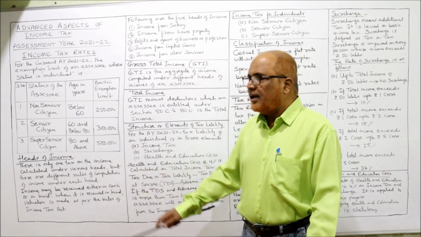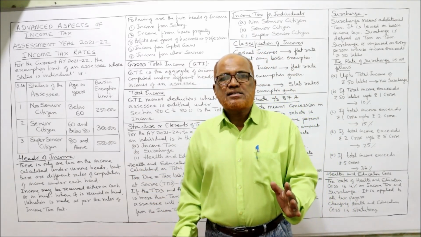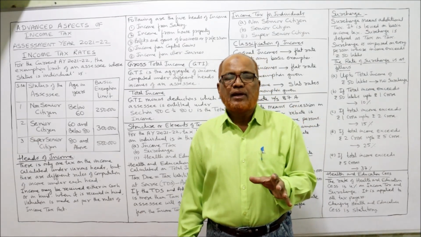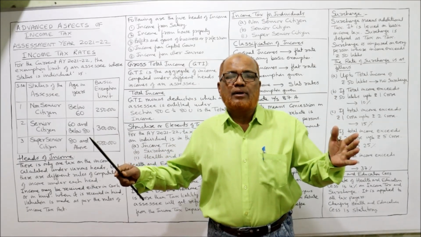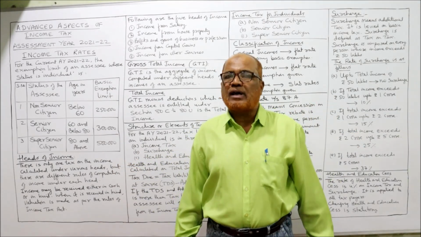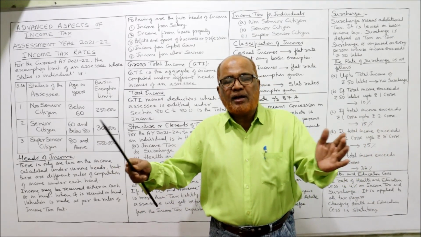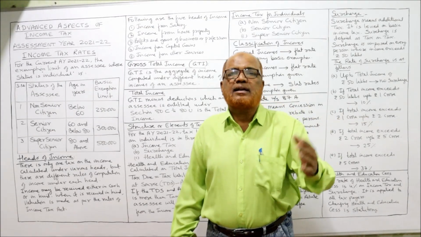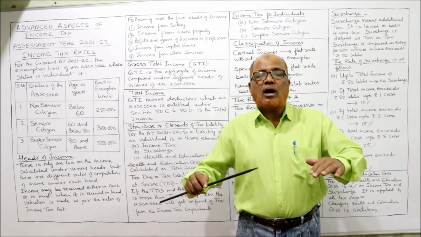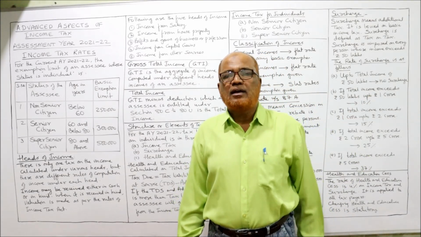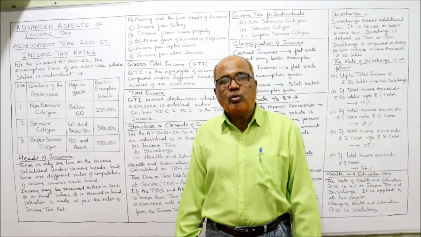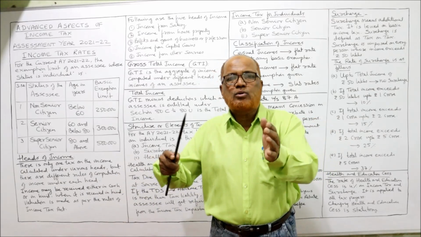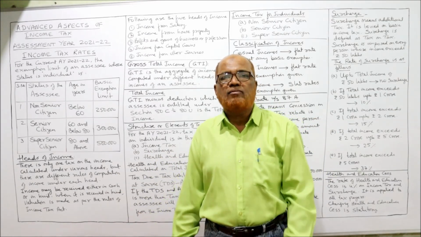That's the first one. Secondly, heads of income. Income tax will be applied at only one rate of tax on the total income. A person may have different types of income, but separate calculations of tax will not be made. The incomes will be clubbed together. All the incomes will be added, and on that total income, tax will be applied. But how to compute the income under different heads? The Income Tax Act has given the procedure. After computing the income under different heads, add up the total income, and on that total income, tax will be levied.